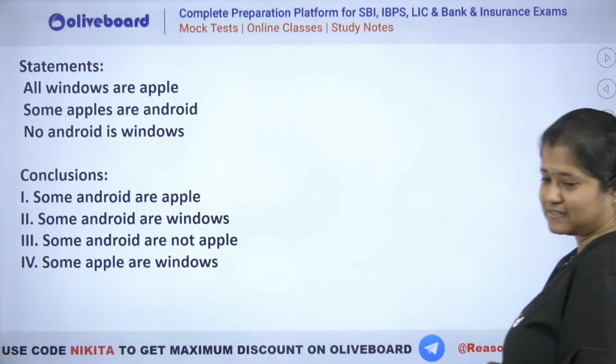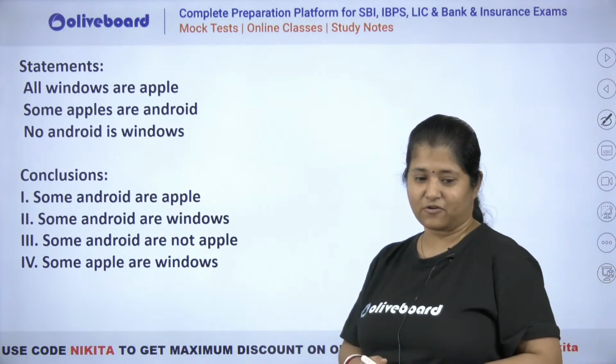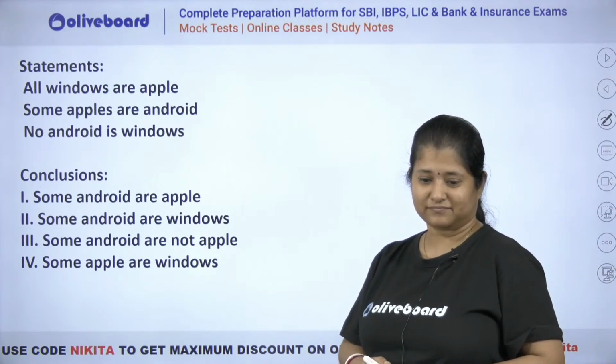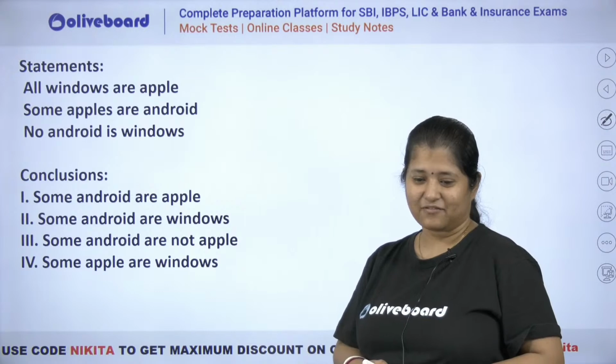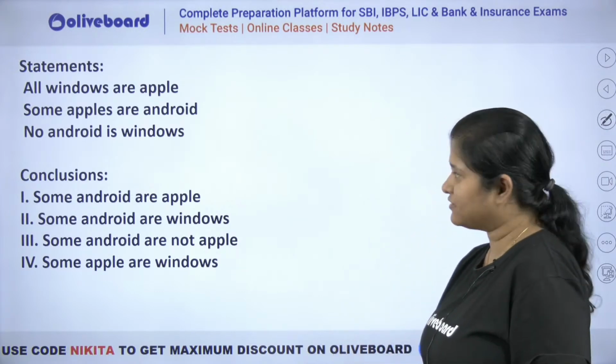Good evening, Vikas. 1, 3 and 4 will follow. 2 does not follow. 1 and 4. 1, 3 and 4. 1 and 4. Okay, let's check. ठीक है, check कर लेते हैं.